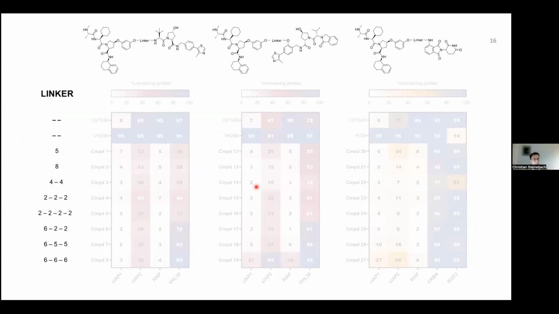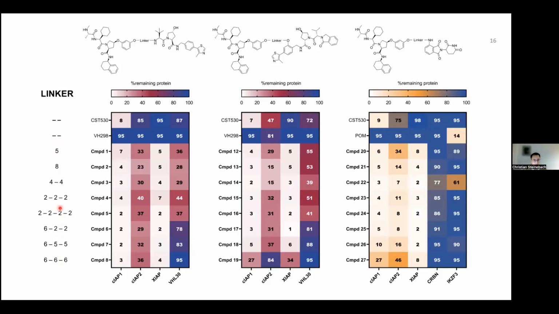In this study, we created 3 different series of compounds. We fused the IAP inhibitor via a linker to the VHL inhibitor. We have also explored a different linker exit vector, and in the 3rd series, we recruited cereblon. In all 3 series, we realized the same linker pattern that consists of alkyl and PEG-type linkers. And then we evaluated these compounds with respect to IAP degradation. This data can be seen here.